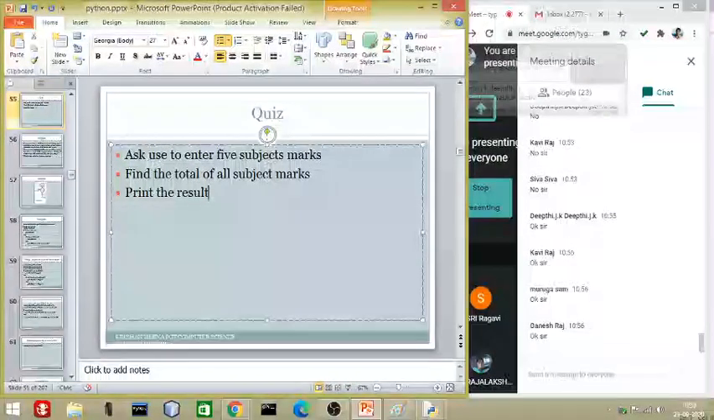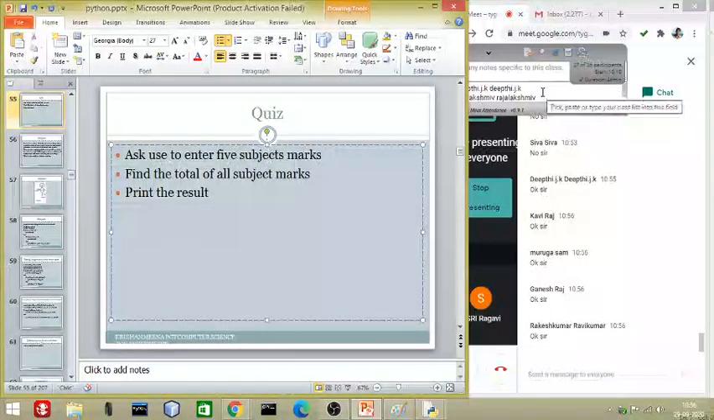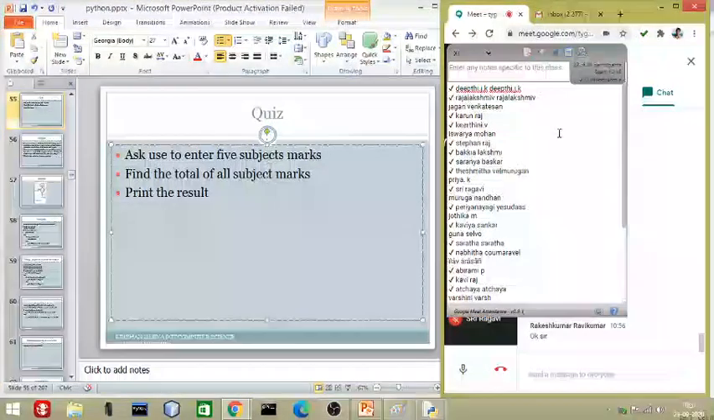Take all the 5 subject inputs and then apply the process, then finally print the result. At the same time I will tell you the attendance also.